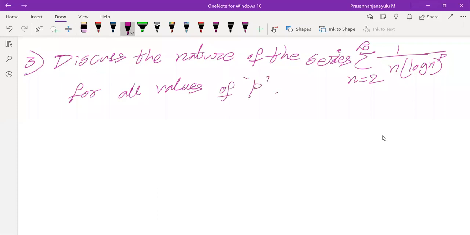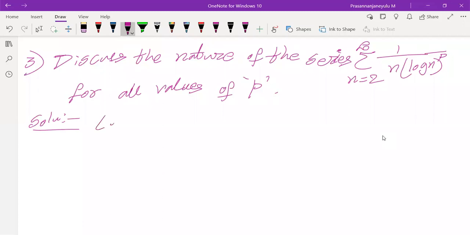So we don't know what p is. We should not get any confusion, and we have to continue with our concept only. How to identify that? We must use the integral test for this problem also. Any ideas? Already we discussed a problem, summation 1 by n log n, so we used the integral test, taking the 1 by n to the numerator part.